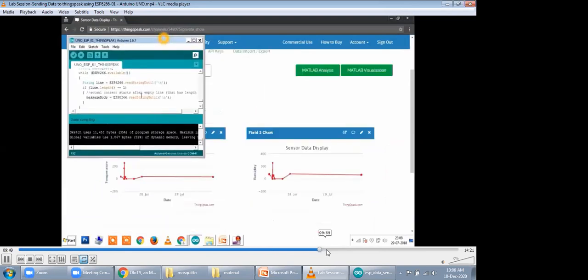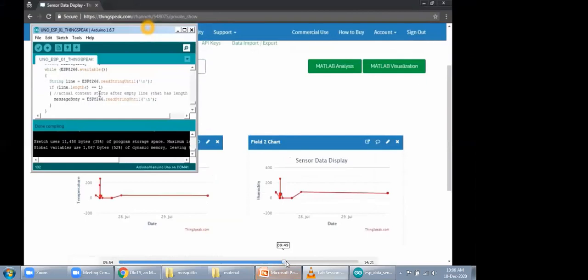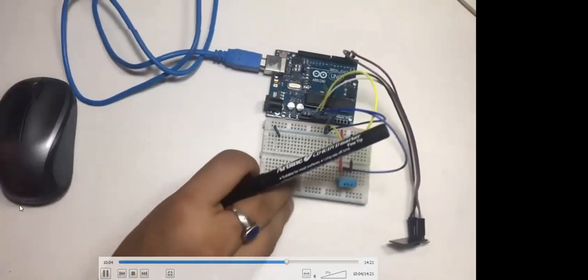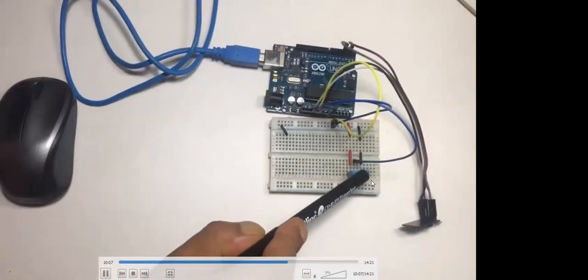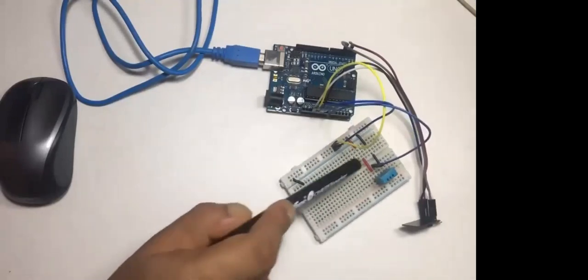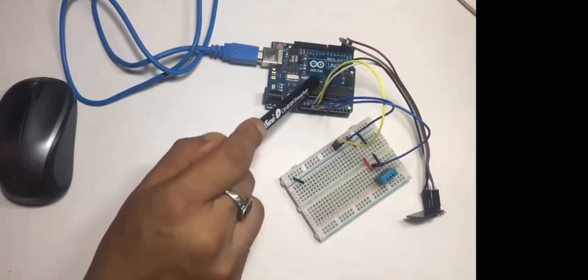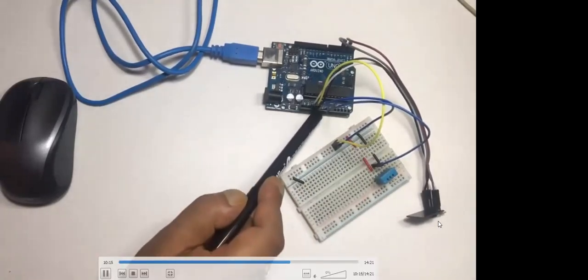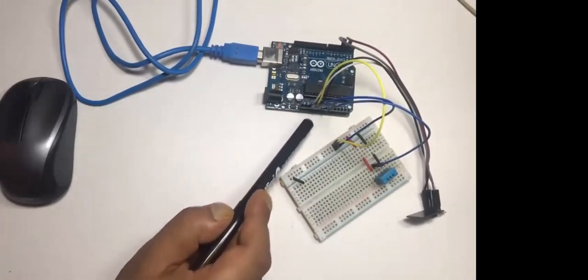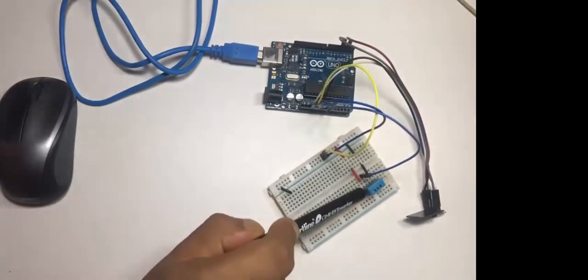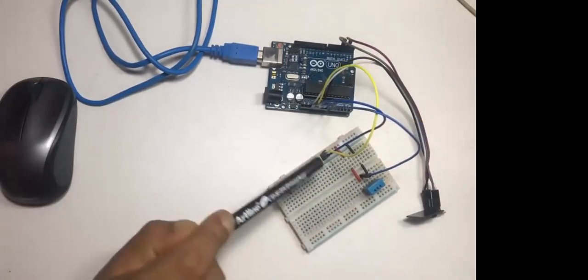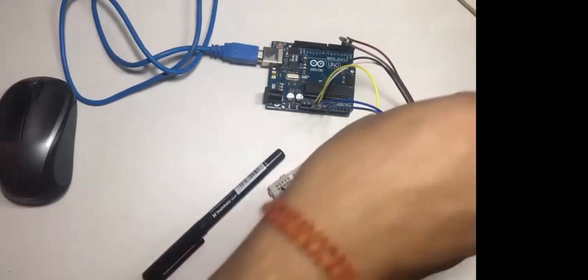So now let me start the physical demonstration of that. Yes, this is the DHT11 sensor that is connected with the Arduino board, right? And this is the ESP8266-01 module that is connected with the second and third pins for implementing Rx and Tx.